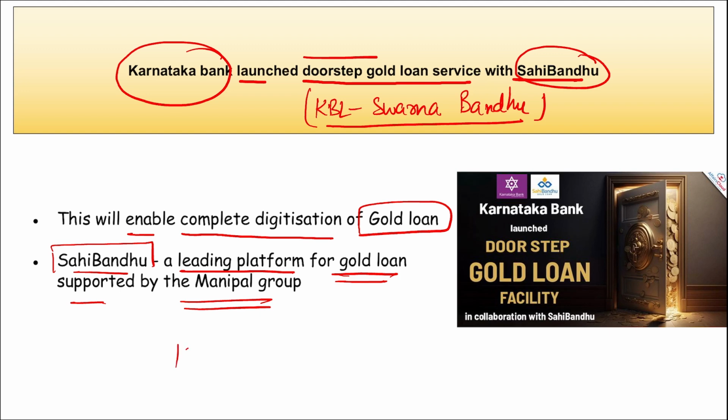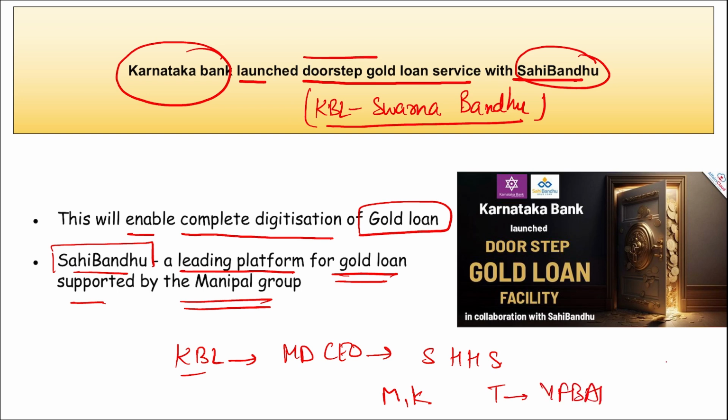Correct? Then if we talk about Karnataka Bank Limited, who is the managing director and chief executive officer here? Shri Krishnan Harihara Sharma ji. Headquarters is in Mangalore, Karnataka. Tagline for this bank is Your Family Bank Across India, and it was established in 1924. If we talk about Sahi Bandhu, who is the co-founder and CEO here? Rajesh Seth, and the headquarters is in Gurugram, Haryana.